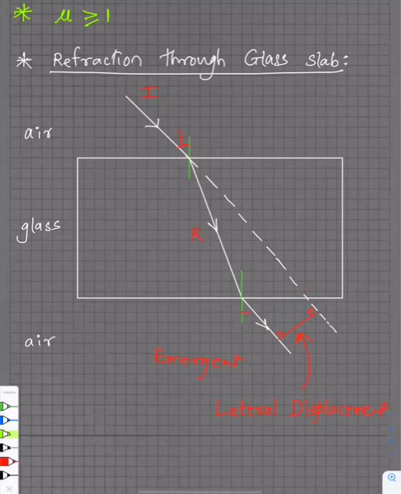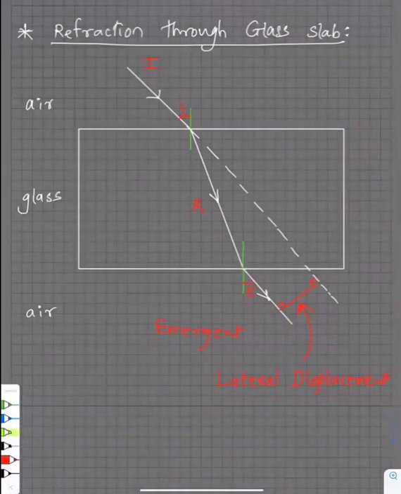So what will be lateral? The incident ray, refracted ray, and emergent ray. And we had also marked the angle of incidence, angle of emergence, and the angles of refraction, R1 and R2. And if you want, guys, you can label this slab as A, B, C, D, something like that.